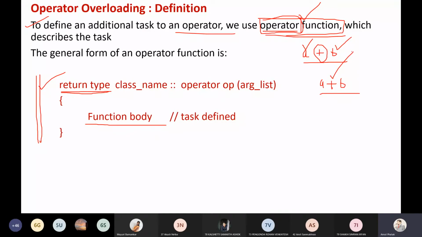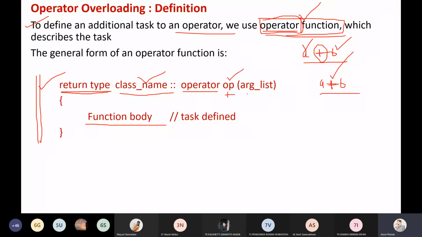Then the name of the class. This is the overloaded operator plus, and it should be a part of some class. So I must specify the name of the class, then the scope resolution operator, then the keyword operator. Operator is considered my keyword, and then I have to specify my operator. Here, which operator? My plus operator. So this OP will be replaced by plus.